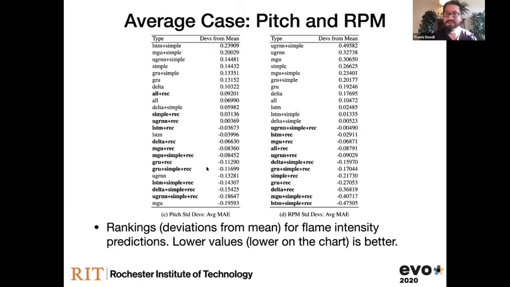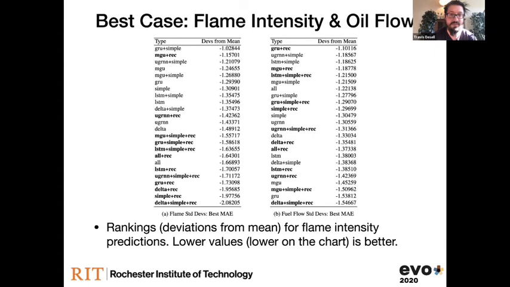I guess that's your no free lunch theorem, but you can see there's a pretty huge trend here. When we added in these deep recurrent connections, which for the most part people haven't been using much anymore, we're seeing huge benefits, even when using the memory cells that everybody seems to like very much now. When we look at the best case, this is instead of the average of all 10 repeats, it's the best found neural network of the 10 repeats, and how much better that was than the mean.